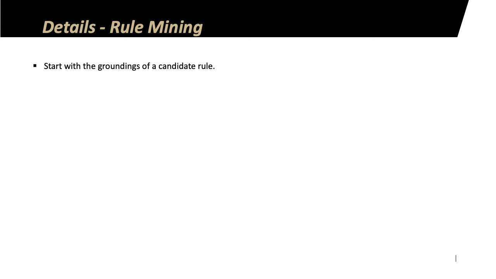So, to do this, we first start with the groundings of a candidate rule tau for which we have to measure the quality factor. We define S tau, which is the set of all groundings of this candidate rule.